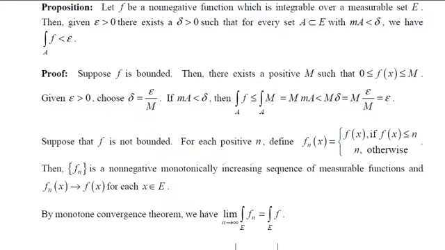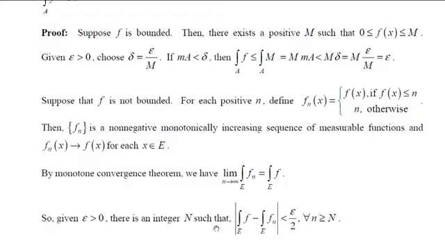Then there exists some positive integer N such that the absolute value of the integral of f over E minus the integral of fn over E is less than epsilon by 2 for all n greater than or equal to N. This is by the definition of limit.